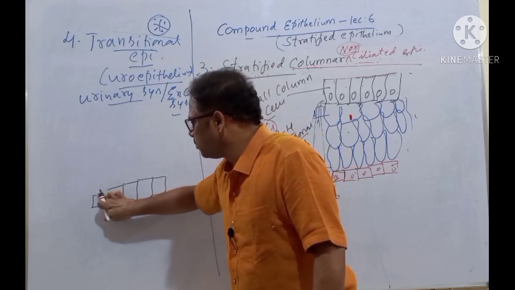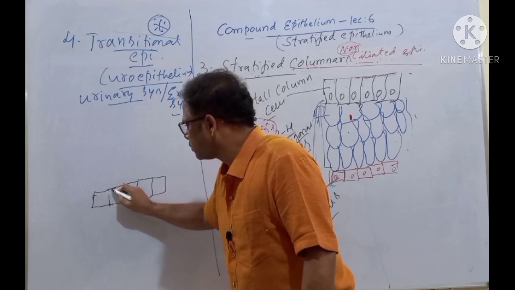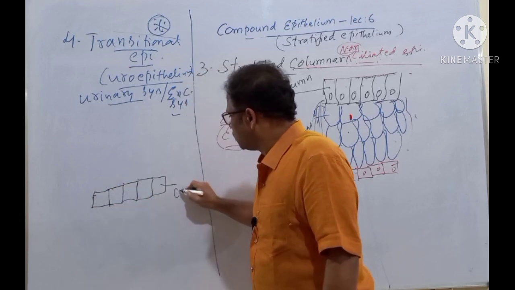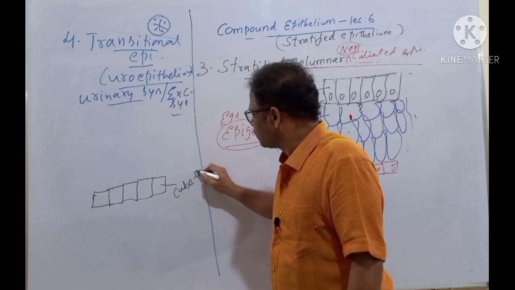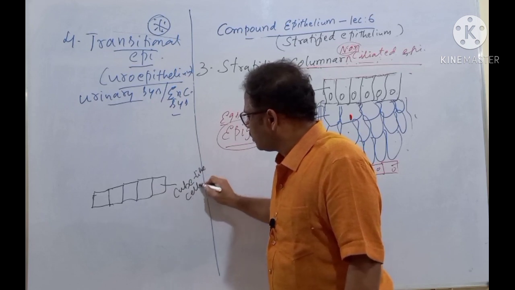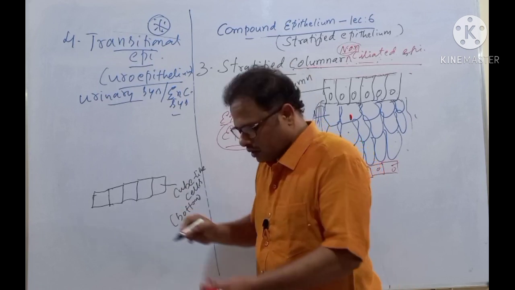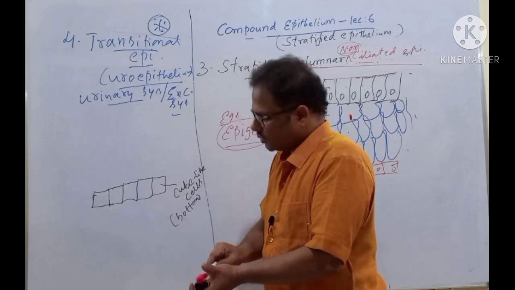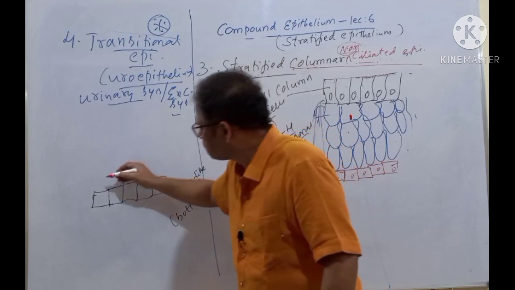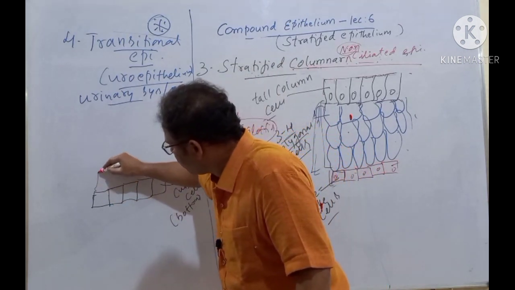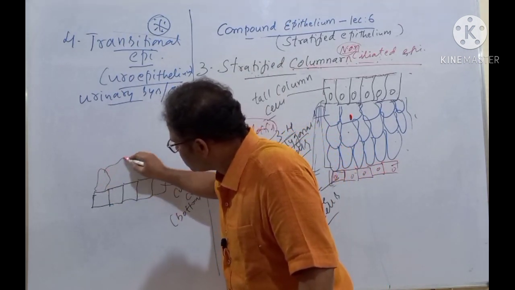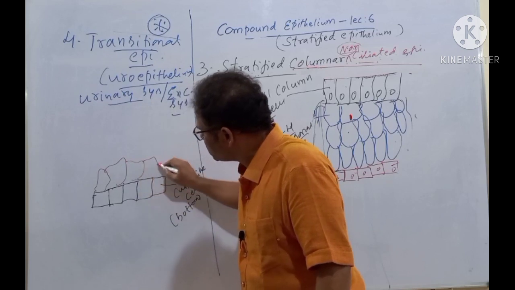So these are the cube-like cells at the bottom. In the middle, different pear-shaped cells are there. You know the pear fruit, isn't it?